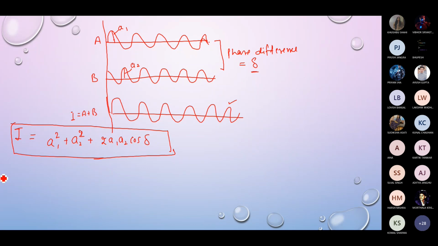Okay, now you can also find the condition for maxima and minima. When will you get maxima and when will you get minima? You can go for that also. How? In order to find that, first of all, you must know the relation between phase difference and path difference. Does anybody know? Phi equals 2 pi by lambda.